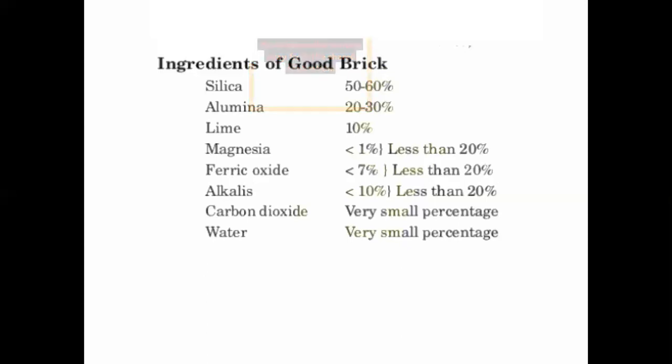When you mix all the ingredients and keep them for burning, the lime makes the silica melt so that it can bind with other materials. This is the main purpose of adding lime.